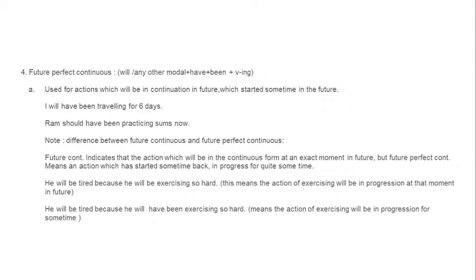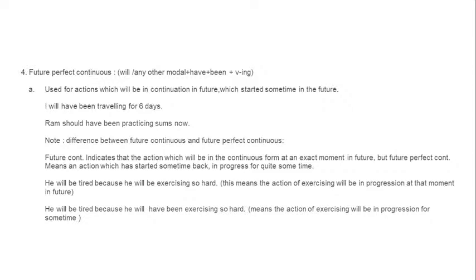So, quickly repeating all the structures of the tenses. For simple future, always modal plus the verb. Easy. Will go, will do, will eat, shall visit, must perform, should do, should brush, should eat, whatever. Any action, any verb.